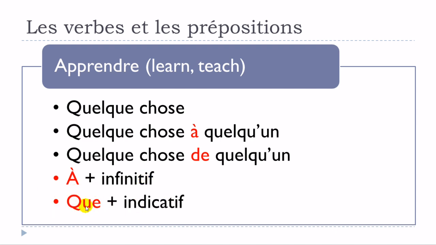And then apprendre que plus indicatif. Be careful, it's not because we're using this que that it should be followed by the subjunctive. No. In that case, you should put indicatif. Okay, so let's see that one more time. Apprendre quelque chose. Okay, connected to learn. Apprendre quelque chose à quelqu'un, connected to teach. Apprendre quelque chose de quelqu'un, learn. Apprendre à plus infinitif, learn. Apprendre que plus indicatif, learn.